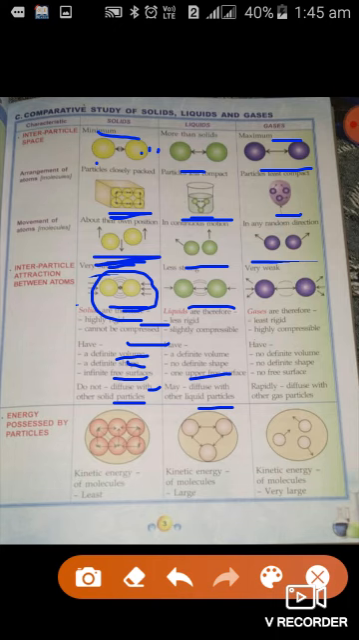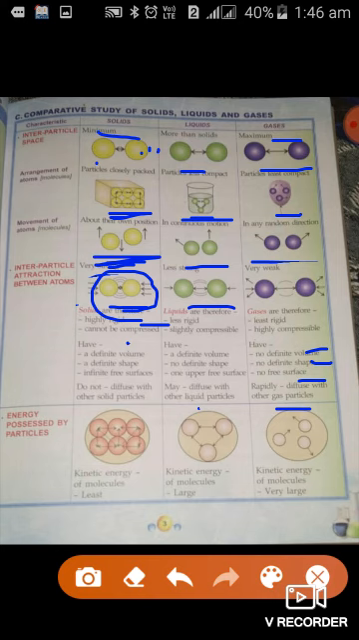In case of gases, they do not have fixed volume, definite volume, they do not have fixed shape, there is no free surface, and the rate of diffusion is very fast.